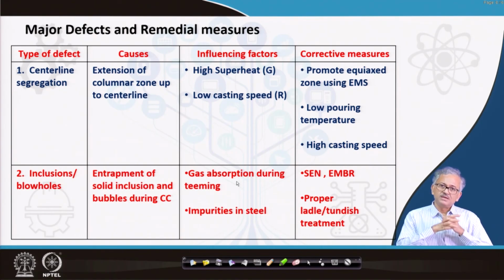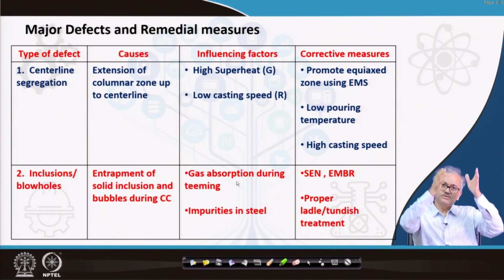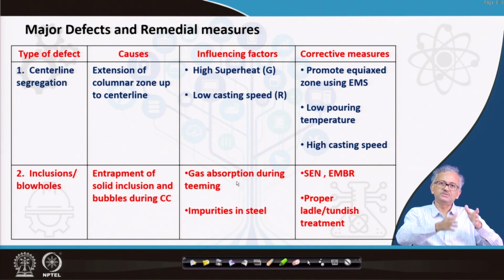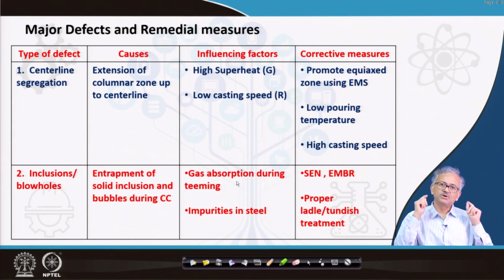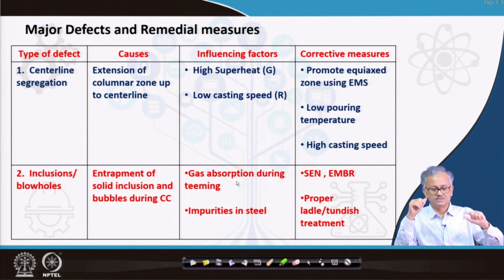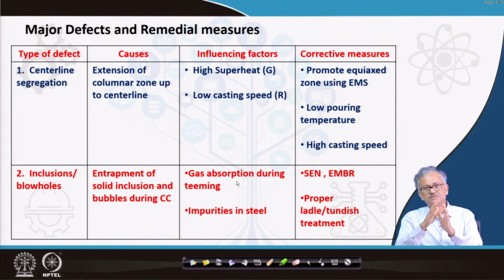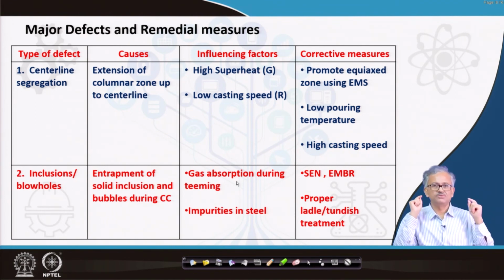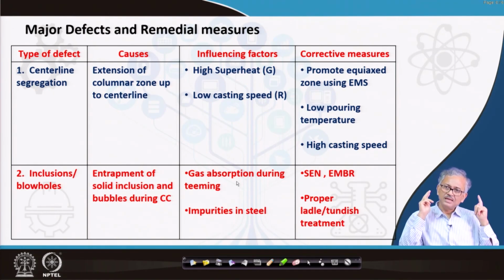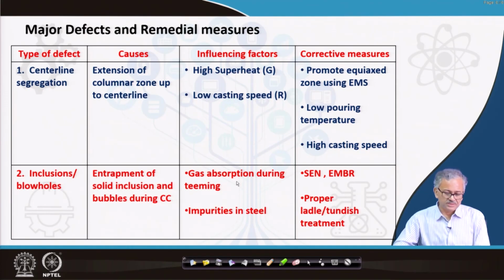But nowadays, replacing the gas shrouding, people are using a continuous nozzle just like the SEN, such that it eliminates 100% of any atmospheric interaction, even from the teeming ladle to the tundish. Obviously, from tundish to mold we have the SEN, but we can use a similar setup from the teeming ladle to the tundish also, such that you can make the atmospheric interaction 0%.